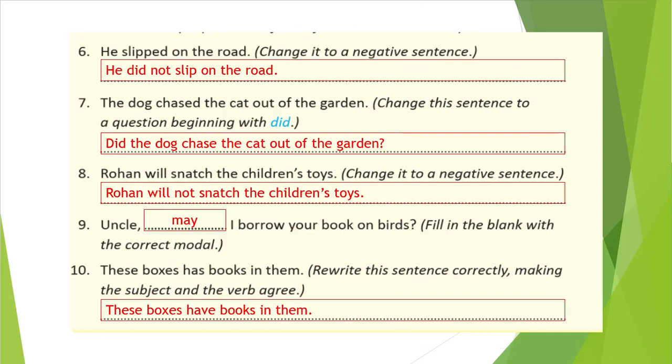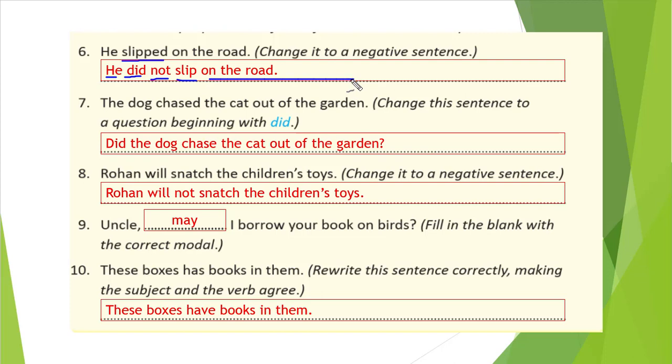Changing what is given in the question, that only we need to do. "He slipped on the road." Change it into a negative sentence. So "slipped" is in past tense, so we just need to convert this into a negative past tense. You have seen in unit 16, when he, she is there, we will write "did", because simple past tense is there. So: "He did not slip on the road." That's it.